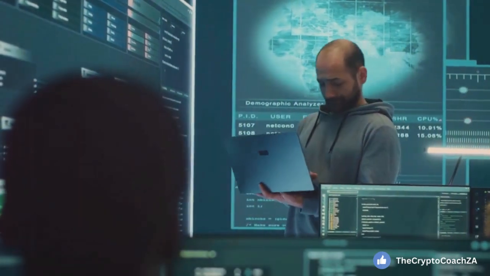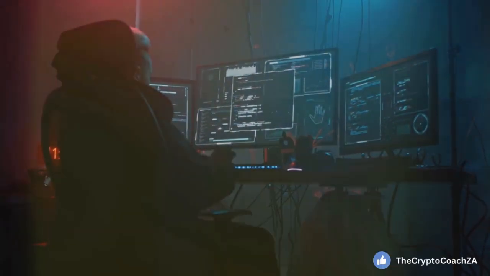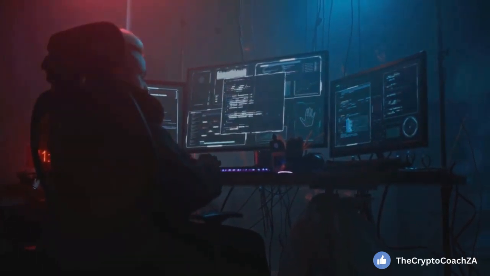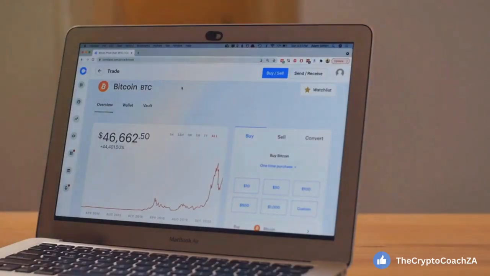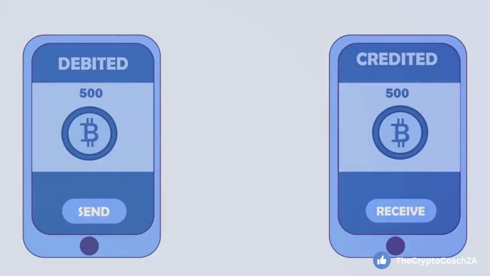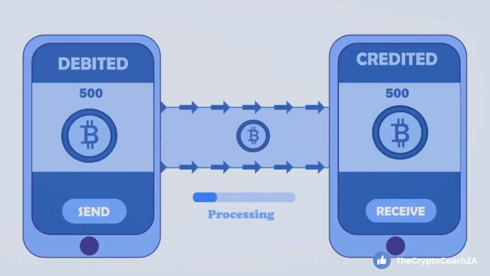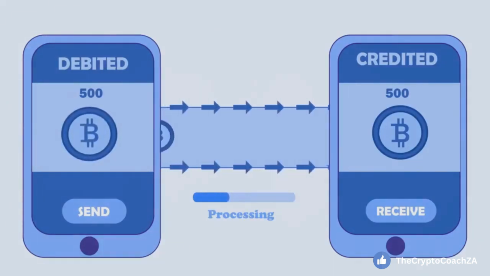51% attack example. If a malicious actor was to take over 51% of the hashing power of the Bitcoin network, they could make an offline over-the-counter trade by sending a few Bitcoins to a cryptocurrency wallet in exchange for USD. Considering the implied immutability of the blockchain, as soon as the transaction is confirmed by the network nodes, the buyer would hand over the USD to the scammer.